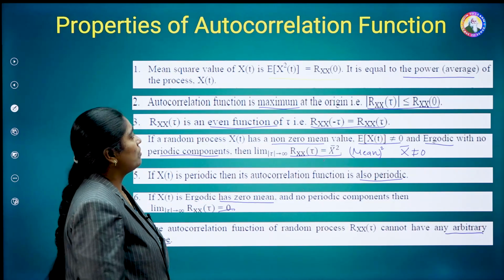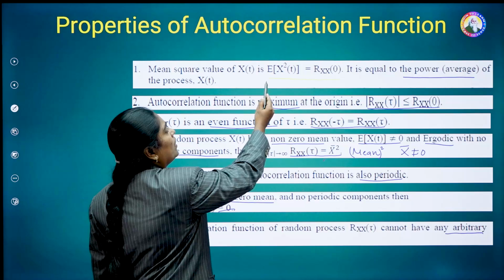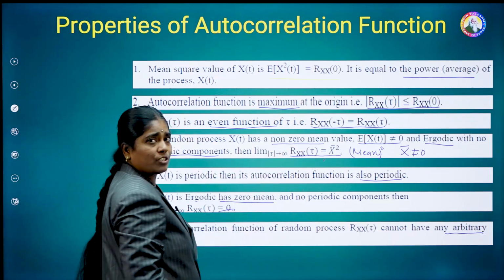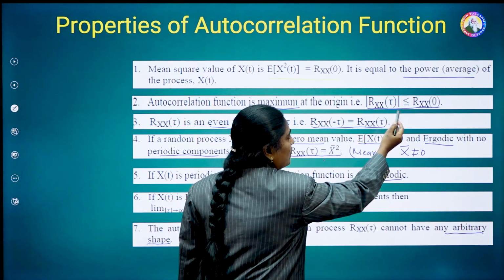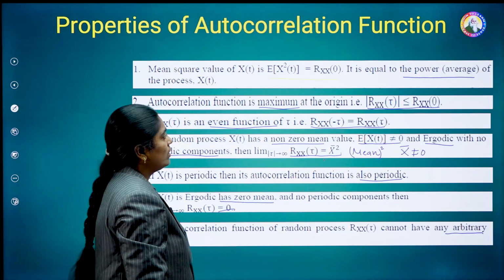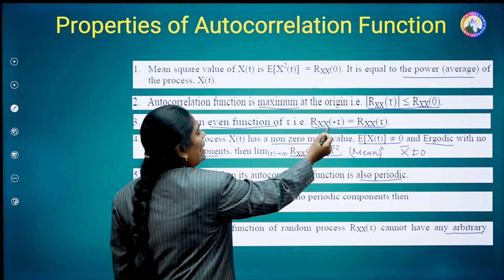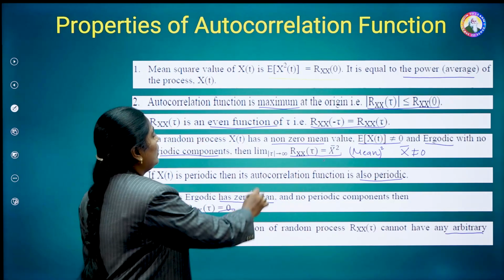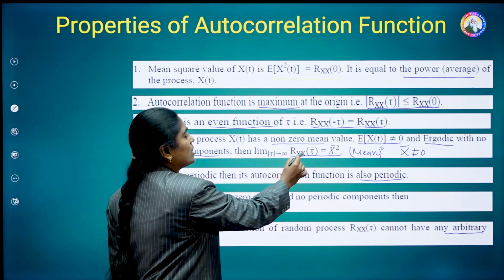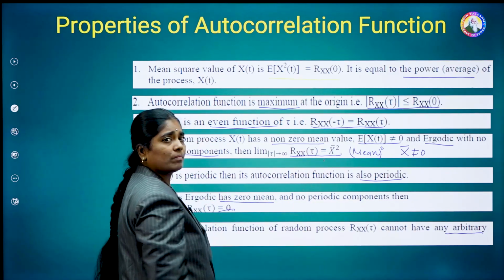Once again, the first property is E of x square of t is equal to Rxx of 0. The second property is mod Rxx of tau is less than or equal to Rxx of 0. The third is Rxx of minus tau is equal to Rxx of tau. The fourth is limit mod tau tends to infinity, Rxx of tau is equal to x bar square.